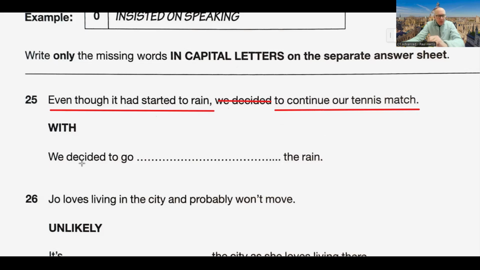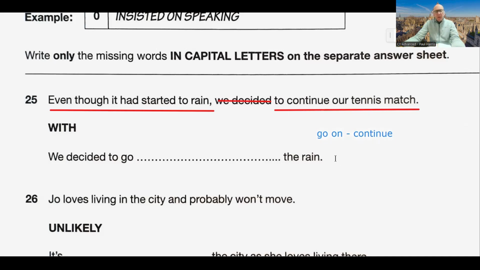Well, there's a phrasal verb which is "go on", which gives us continue. That might well fit with what we've got here. We decided to go on with our tennis match, but then we've got even though, and we've got the noun.